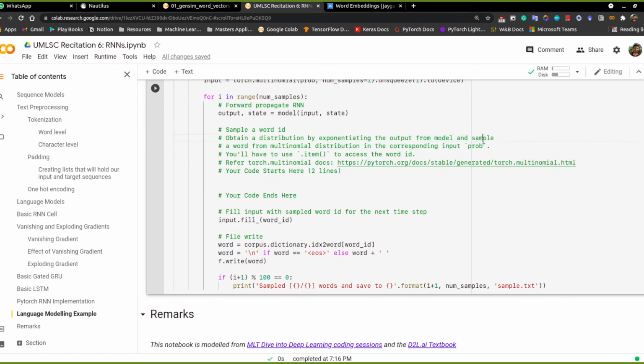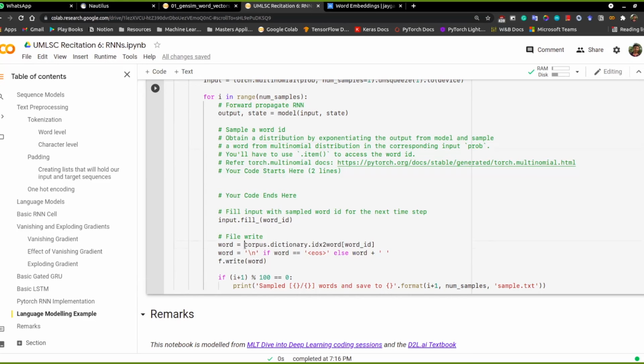Either way helps, because you just want to find out which value is the highest. Then it samples a word from a multinomial distribution according to this input that you passed. The word that you have generated, you keep as an input and generate the next one, and so on.